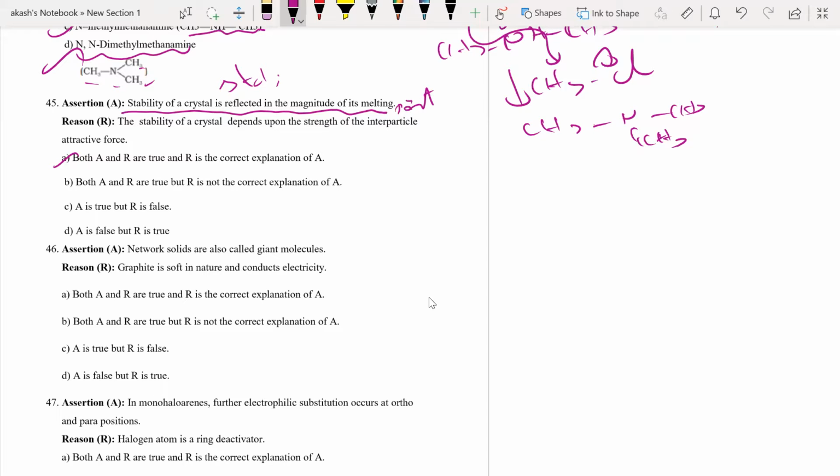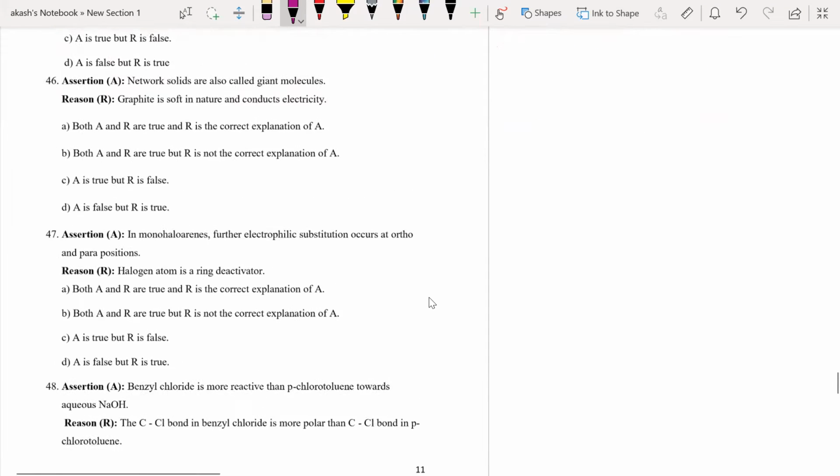Please understand, if stability is high, the melting point is high, because you have to supply a lot of energy for it to melt. And the stability depends upon the strength of the interparticle force. So definitely A is the answer to this question.